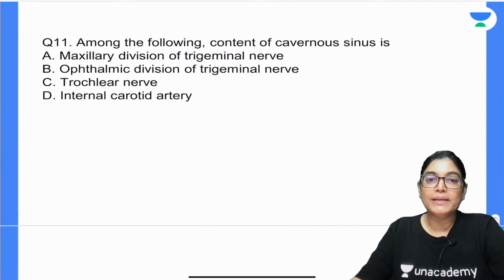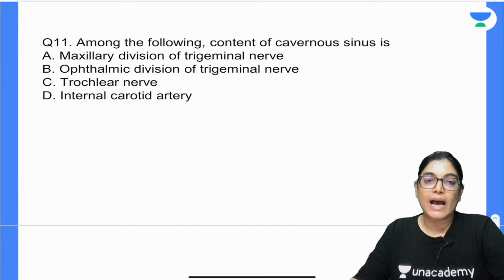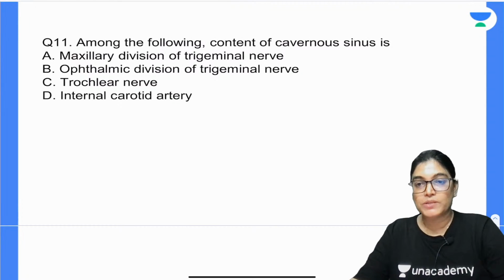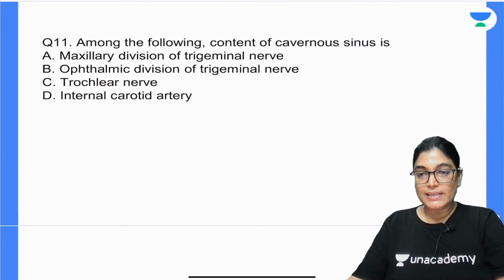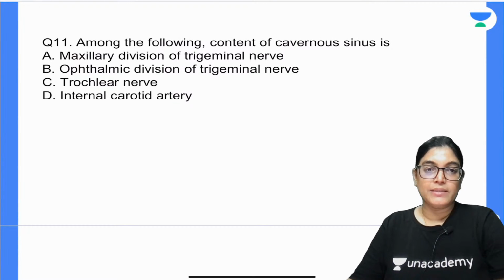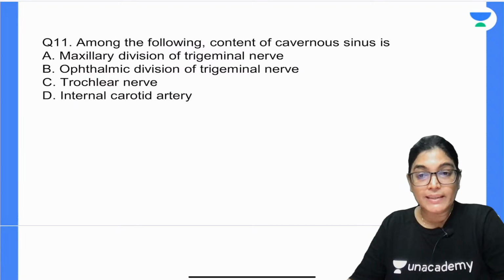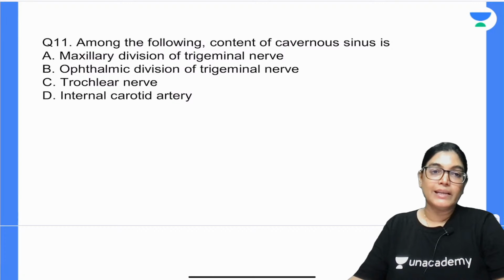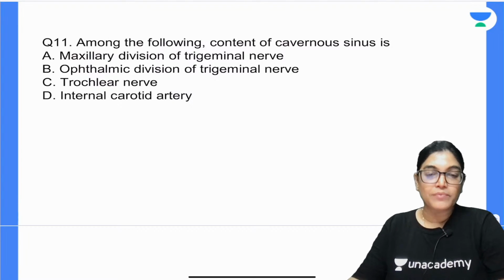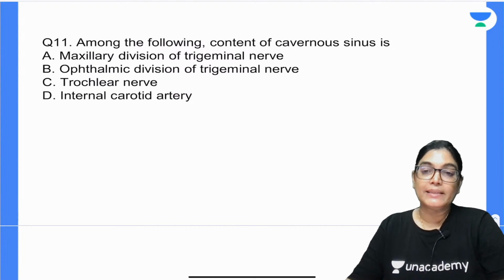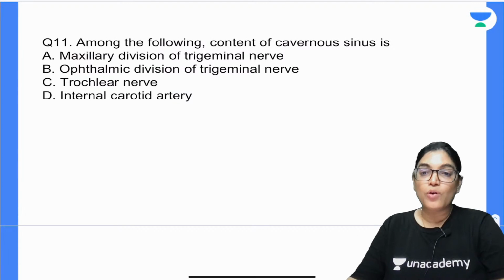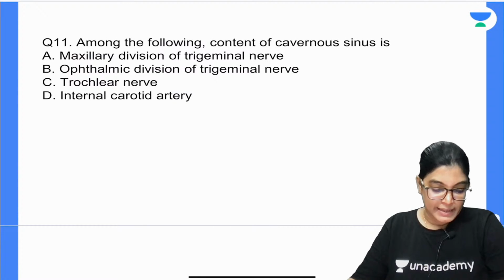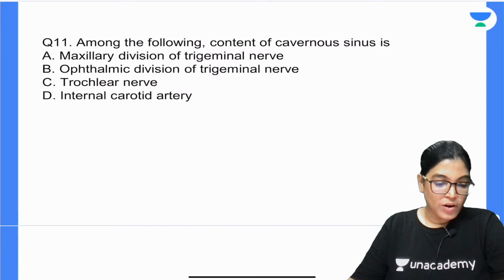Among the following options provided, which is considered to be the content of the cavernous sinus: the maxillary division of the trigeminal nerve, the ophthalmic division of the trigeminal nerve, the trochlear nerve, or the internal carotid artery? Question number 11, which of the following is considered to be a content of the cavernous sinus? Four options are there and you have to mark the correct answer. I got an answer from Seema Ali. What about others?